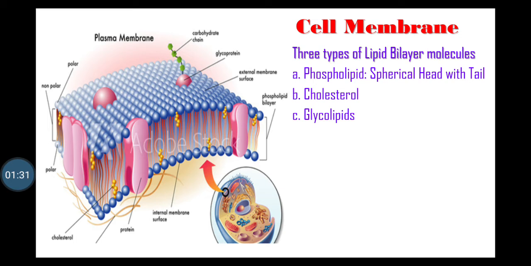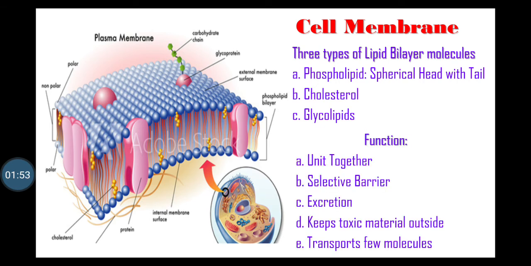Cholesterol has an OH group, that is the only polar part, suspended at the center of lipid bilayer. Glycolipids are present at the surface of bilayer lipid. Head of the glycolipid consists of carbohydrate, which is polar, and tail is composed of fatty acids, which is non-polar. Function. First function, it unites the cell together.